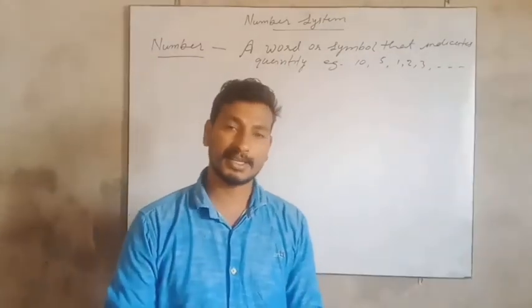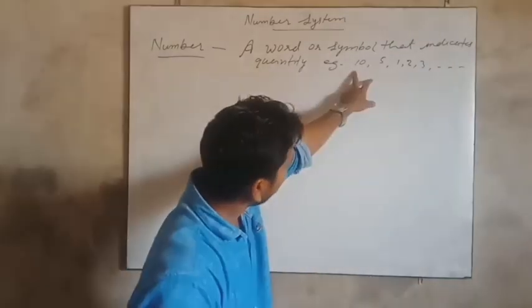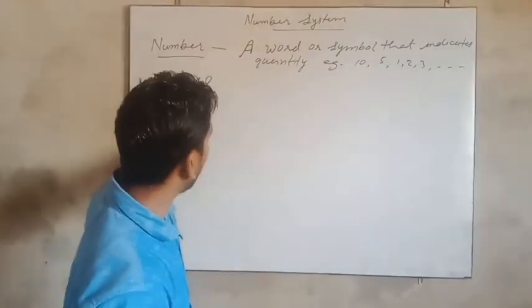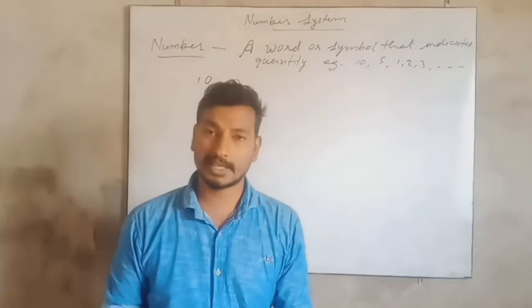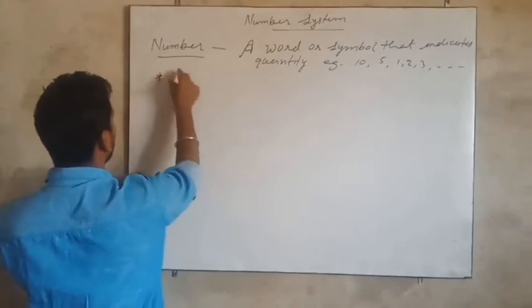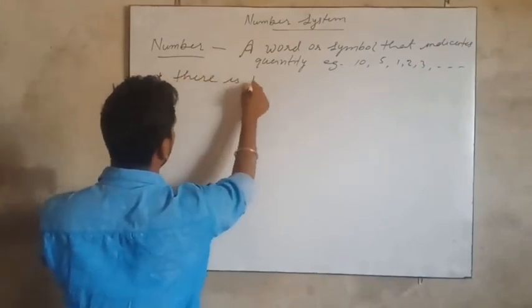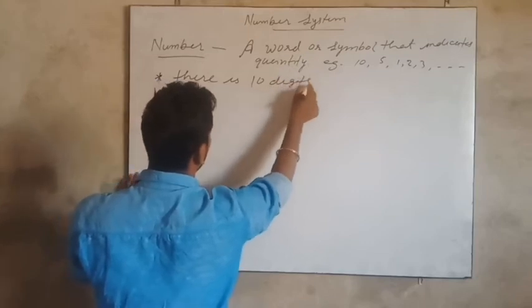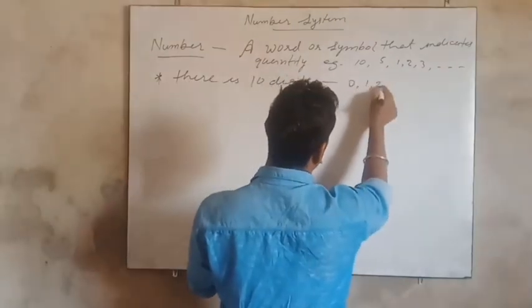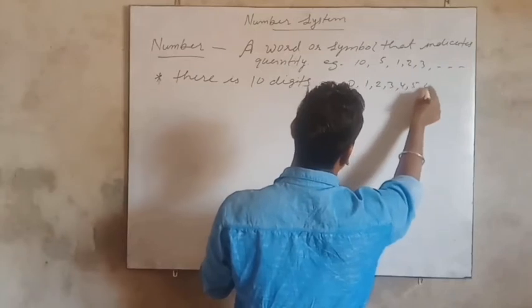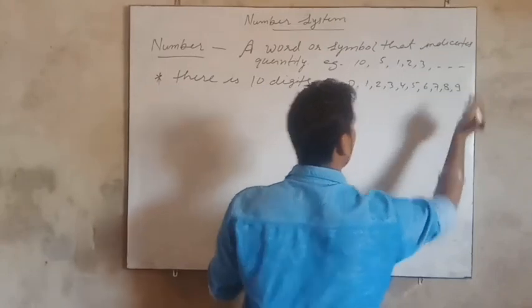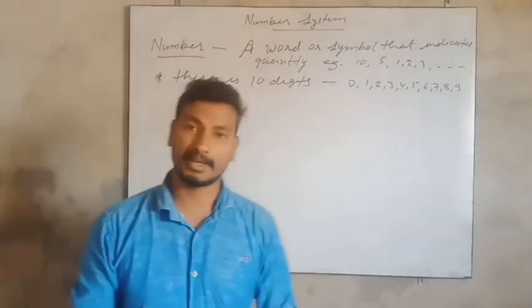Now, how are numbers formed? Numbers are formed by digits. If you look at 10, then 10 is formed by 2 digits, 1 and 0. Very first, how many digits are there? There are overall 10 digits. Can you name them? Yes. We start with 0, 1, 2, 3, 4, 5, 6, 7, 8, 9. There are overall 10 digits.